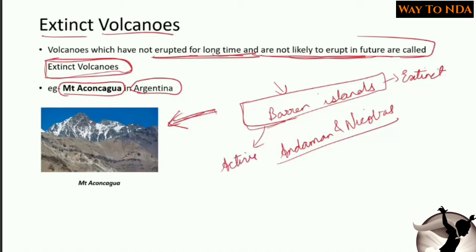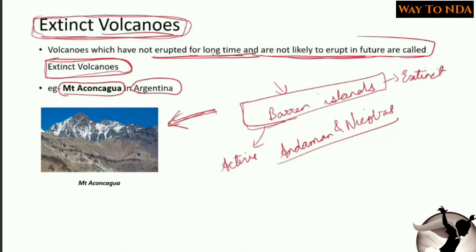Now what does this tell us? This tells us that the clear-cut bifurcation is arbitrary. It is not proper, because the volcanoes which are extinct today may get active in future, and those which are active today may get dormant or extinct in the future. So this bifurcation is not proper.